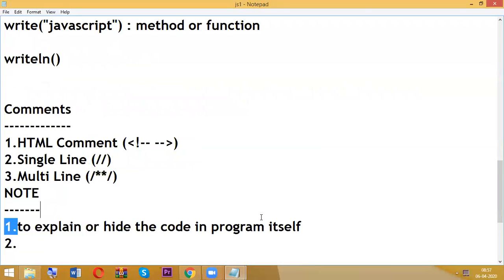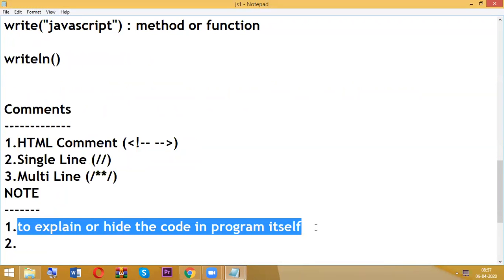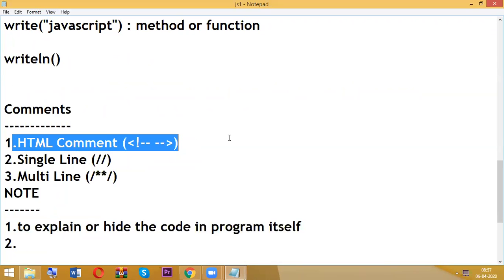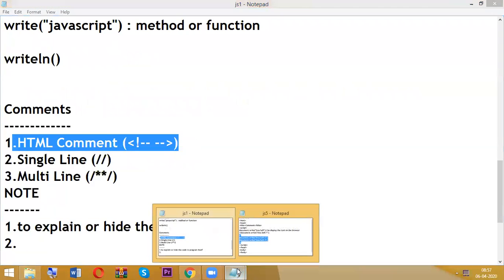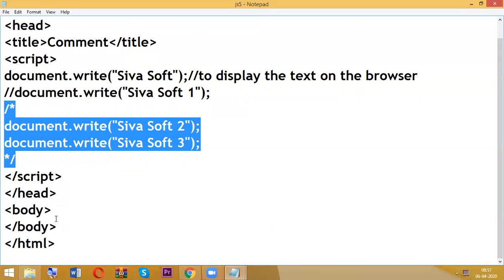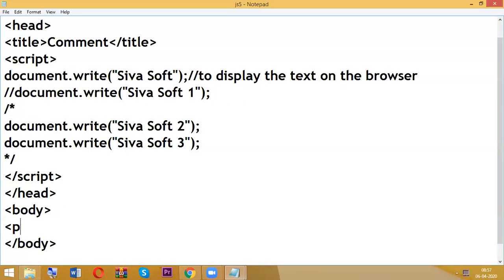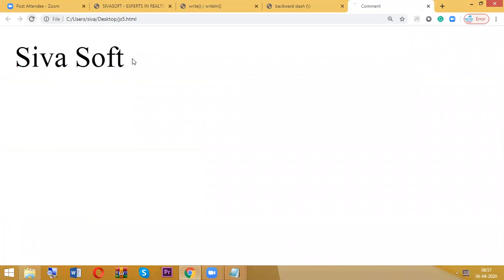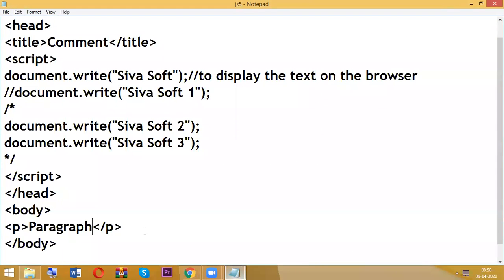So to explain or hide the code in programs. Then when do we need to use the HTML comment? Only for HTML tags. For example, I am having a P paragraph, and I want to hide this paragraph. So I'm using a single line comment here.